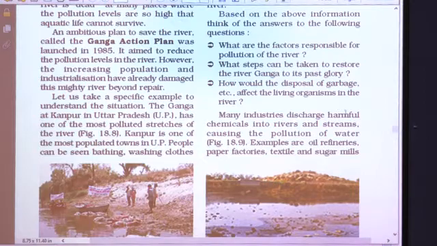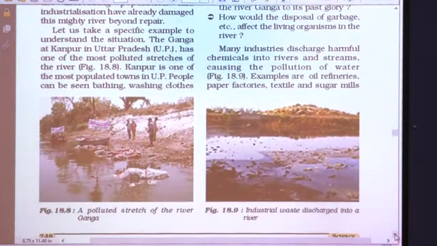Many industries discharge harmful chemicals into the rivers and streams, causing the pollution of water. So, as I have told, industries discharge harmful chemicals which cause the pollution of water. Here in figure 18.9 you can see industrial waste discharged into the river. Some examples of such industries which release harmful chemicals are oil refineries, paper factories, textile and sugar mills.